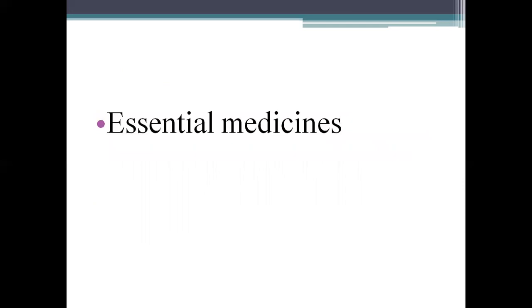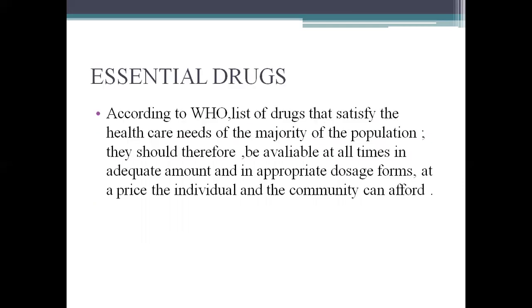Coming to the essential medicines. According to WHO, they are the list of drugs that satisfy the healthcare needs of the majority of the population. They should therefore be available at all times in adequate amount and in appropriate dosage forms at a price the individual and the community can afford.